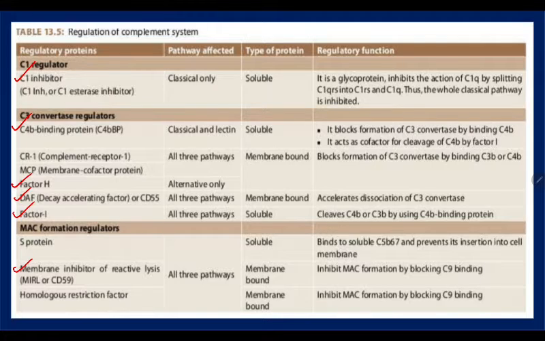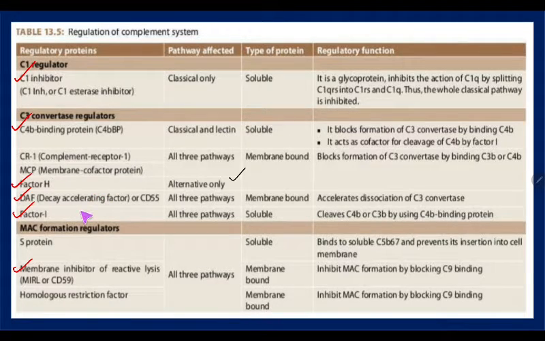Coming to regulation, what parts can we regulate? We know C1 is the starting point, so we can even stop there: C1 inhibitor. Next is C4, the second step, so you can inhibit there: C4 binding protein. And next is factor H, I and DAF. Here factor H is only for the alternate pathway. DAF and factor I would be for all three pathways. I remember it like "high". We say high, right?